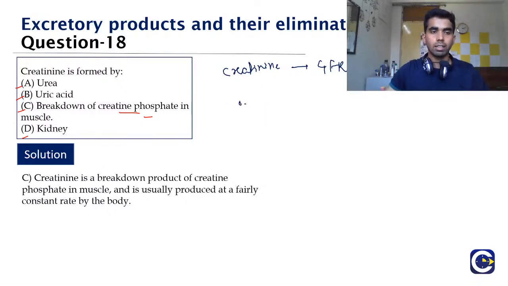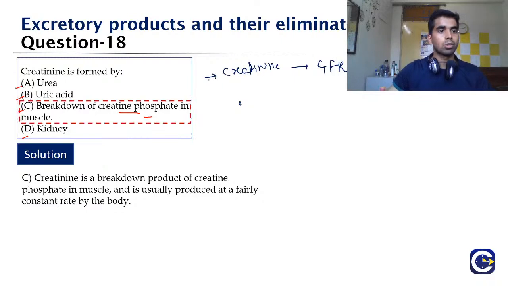And the other important application based question for this is that whenever the person is a bodybuilder and is having a high muscle mass, in them the creatinine level in the urine will be more. Okay, and the men are having slightly higher creatinine level in the urine because the muscle mass is higher. So these are the facts that can come for the examination. So the correct answer is option C.